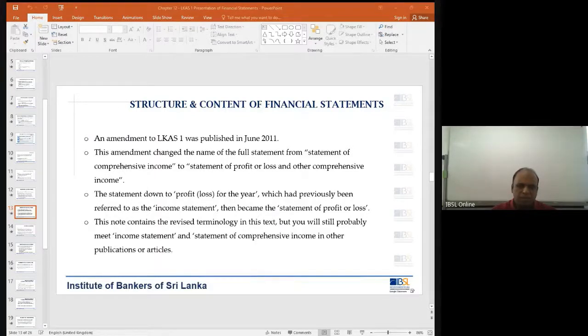Now, this is that statement. Now, in this statement, when you go to the bottom, you see there is a line called profit or loss for the year. Now, this is the profit that we are talking about, which is after tax. So, as far as this company is concerned, when you say consolidated, it is the group. So, when it comes to the group, they have earned a profit of 2.8 billion, because this is in thousands. So this is 2.8 billion.